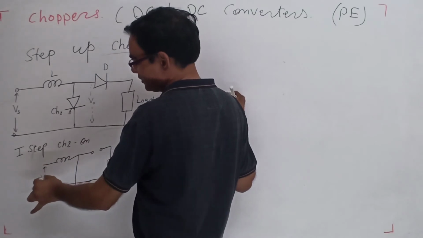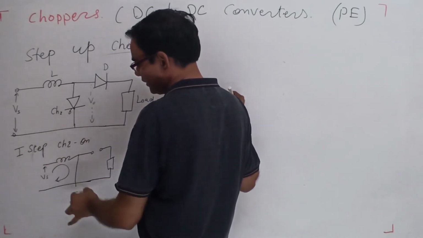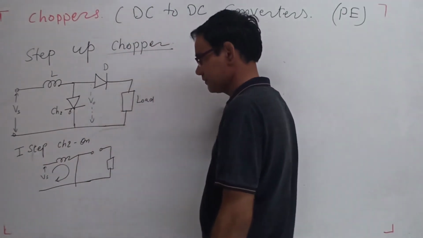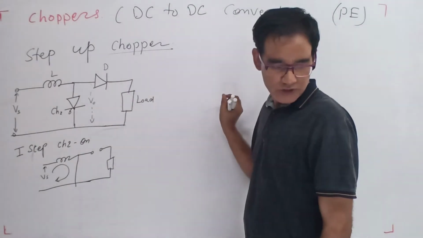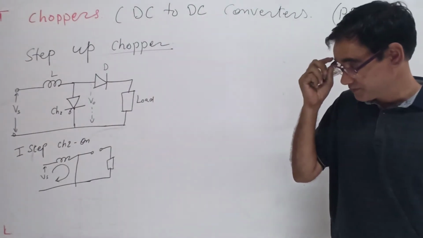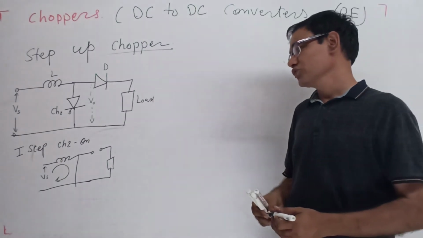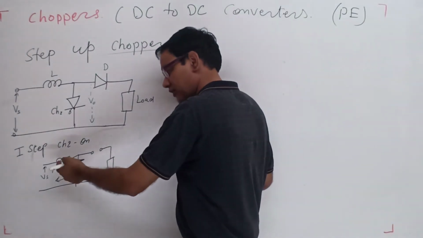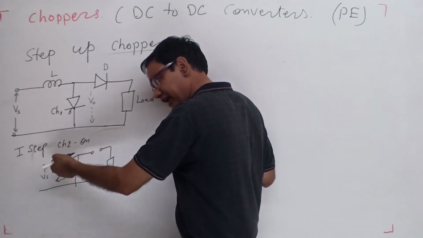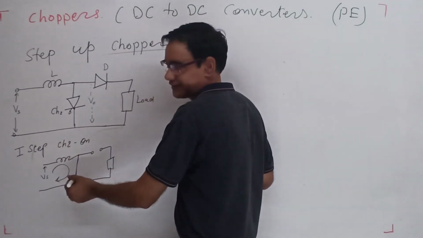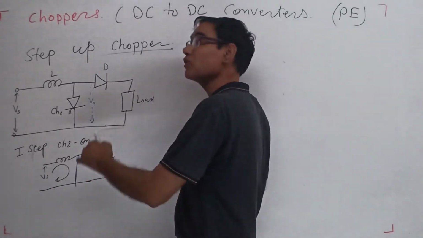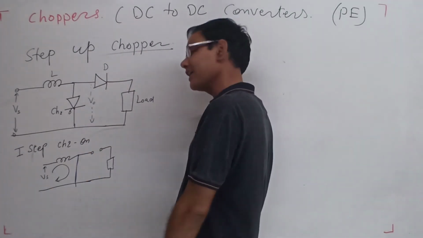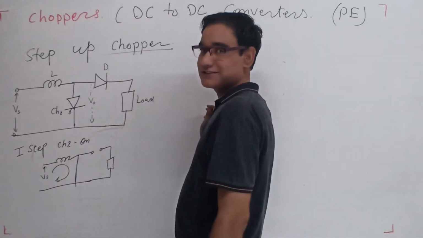The source voltage drives a current. When it gives the current, the inductor gets short circuited. So it takes a very high amount of current, and that current is controlled by the inductor.